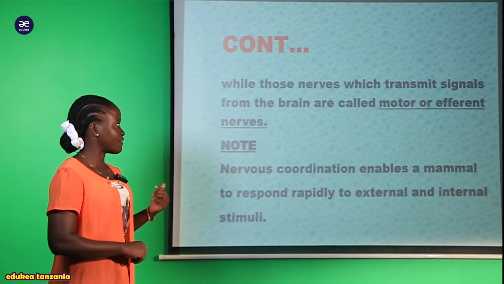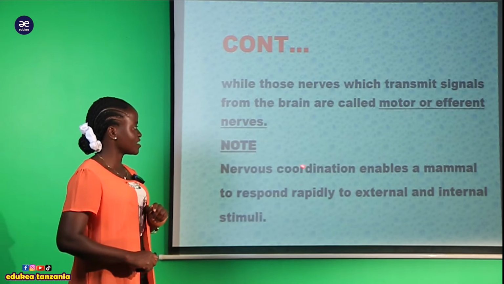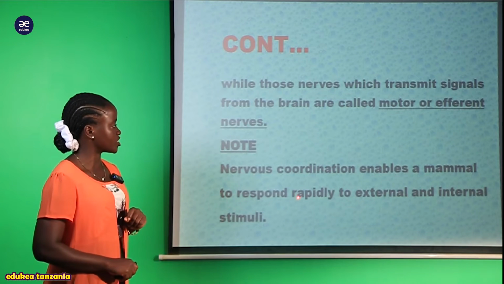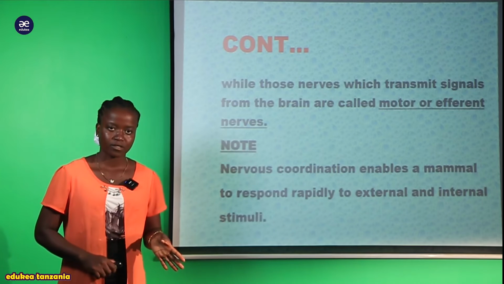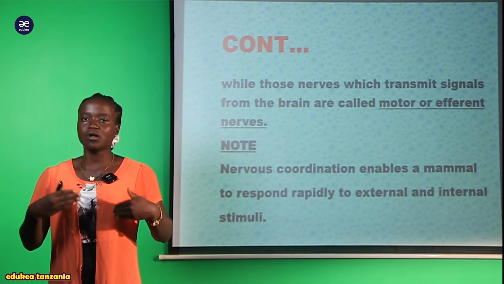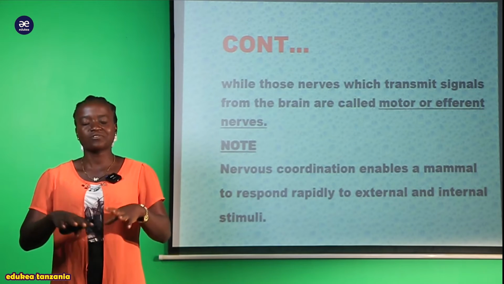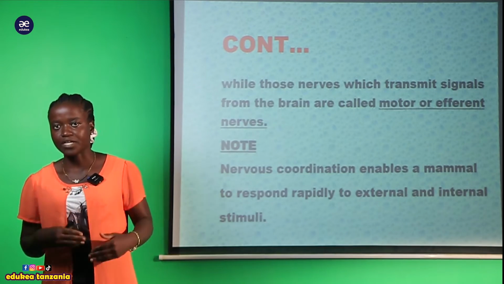So note, there is something that you have to note. That is, nervous coordination enables the mammals to respond rapidly to external and internal stimuli. Kwa maana kwamba nervous coordination ndiyo ambayo ina coordinate all activities that are occurring on the outside environment and the internal environment of an organism.